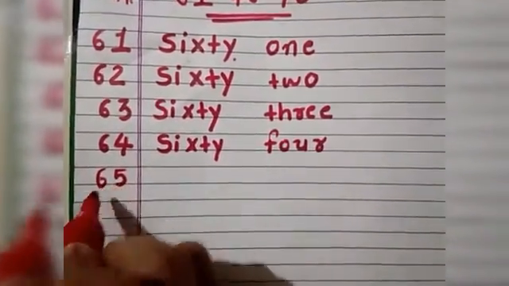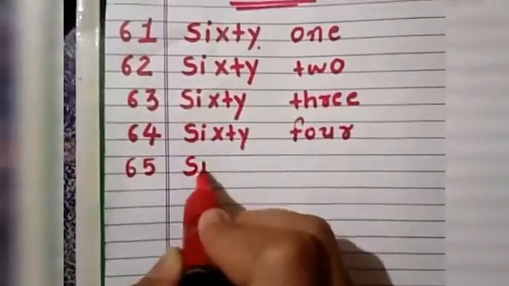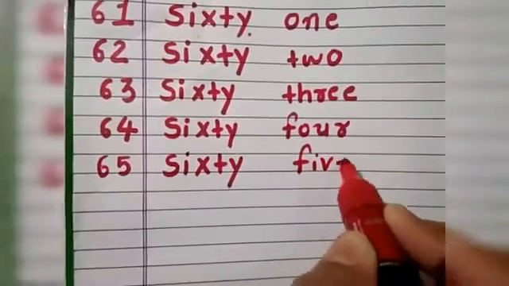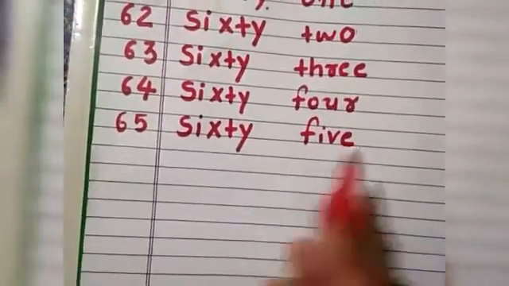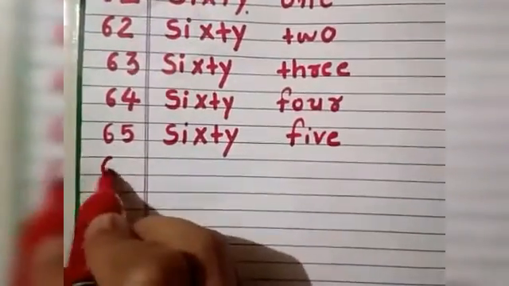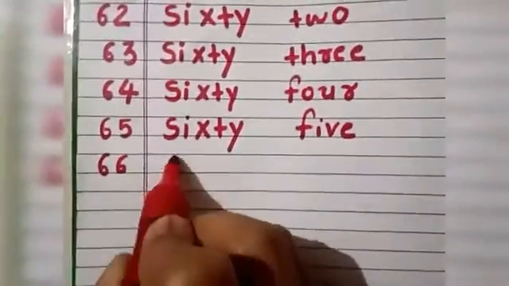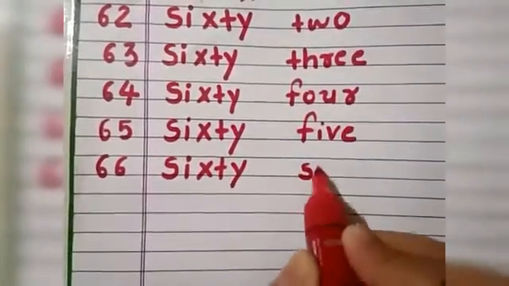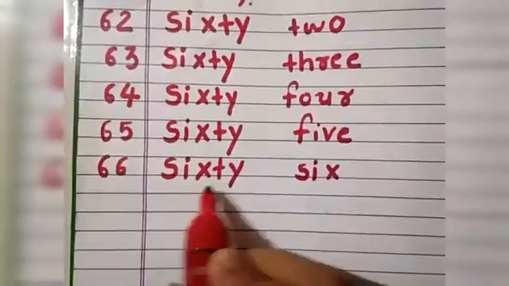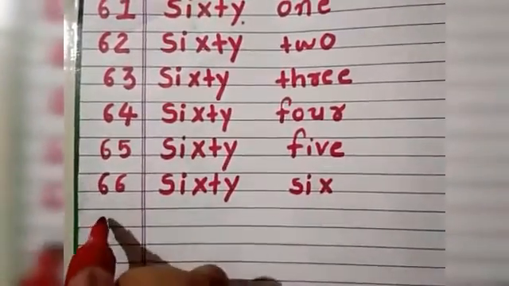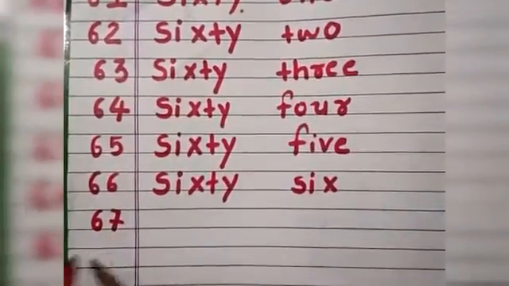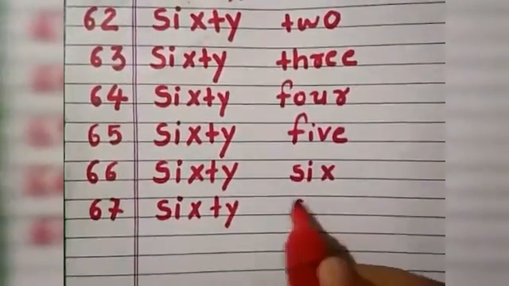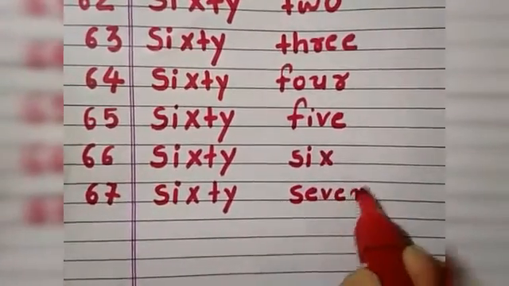Then 65. S-I-X-T-Y 60, F-I-V-E 5. That is 65. Then what comes? 66. S-I-X-T-Y 60, S-I-X 6. That is 66. Then 67. S-I-X-T-Y 60, S-E-V-E-N 7.